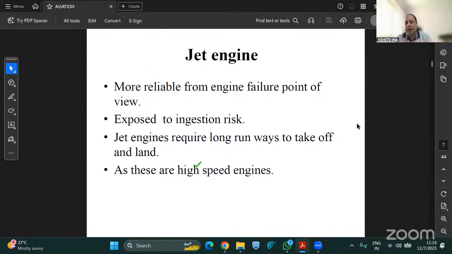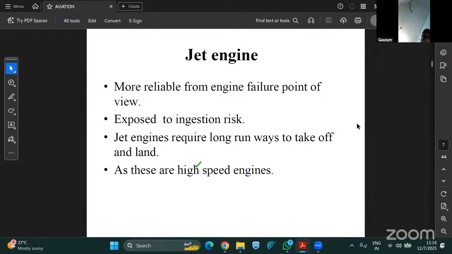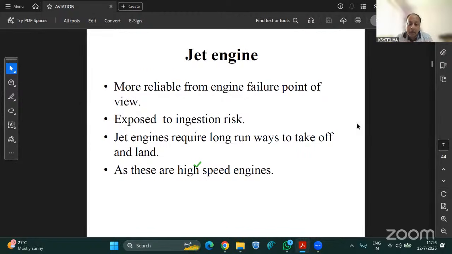At the landing phase, if they encounter bad weather, or there are huge clouds and the visibility is totally zero, at that time the pilot has to take a decision. It's an instant decision, made by looking at the front side. There are many types of damage which have happened in the past due to ingestion risk, but we'll discuss that later on.